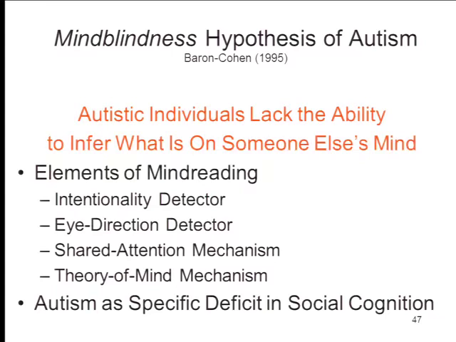That's what's wrong with autistic children and autistic individuals. And Baron Cohen and his colleagues have tried to test this theory by using this framework, the 4 elements of mind reading, and assess the performance of autistic children on various aspects of this basic domain.